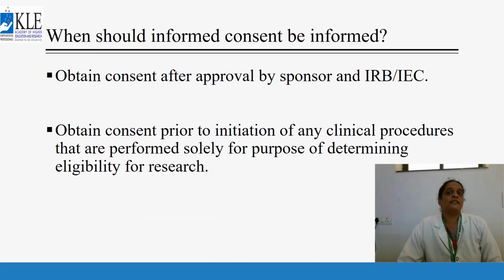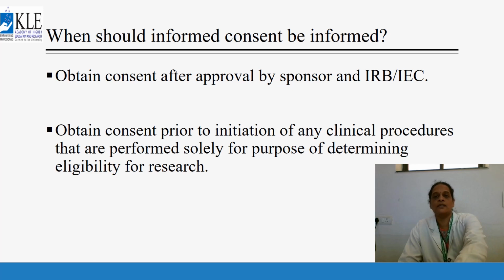When should informed consent be obtained? Obtain consent after approval by the sponsor and IRB, or IEC, and prior to initiation of any clinical procedures that are performed solely for the purpose of determining eligibility for the research. The IRB should go through the consent, and it should be an accurate one. Then only the principal investigator can go about it, and he can follow whatever comments are given by the IRB, and modifications can be done.